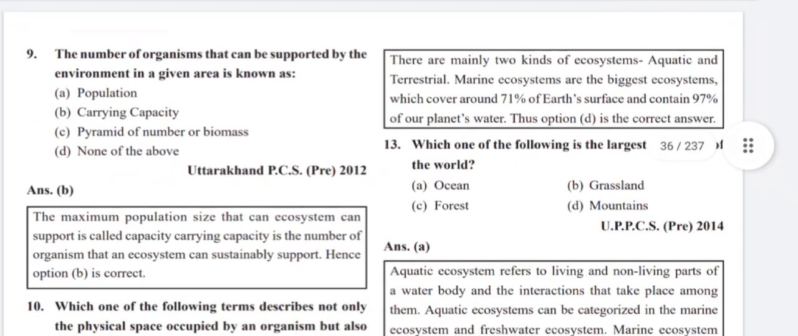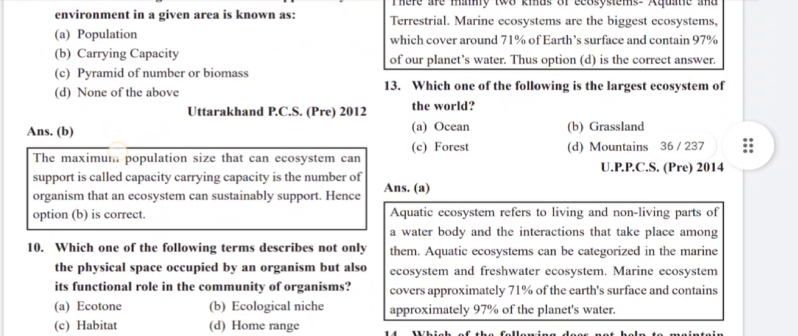The number of organisms that can be supported by the environment in a given area is known as carrying capacity. The maximum population size that an ecosystem can support is called carrying capacity. Carrying capacity is the number of organisms that an ecosystem can sustainably support.